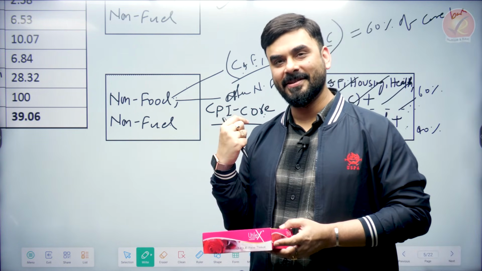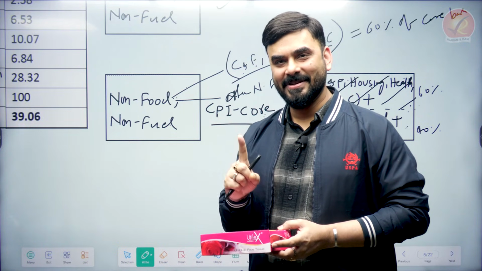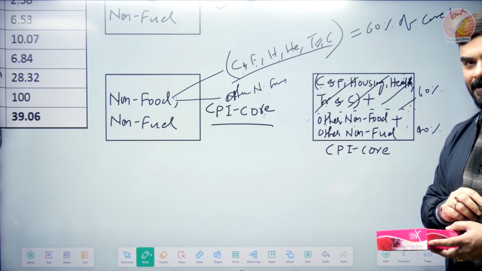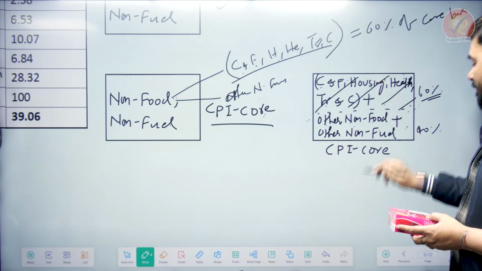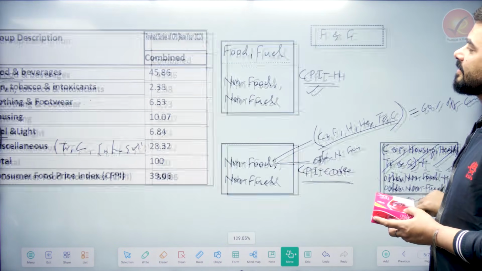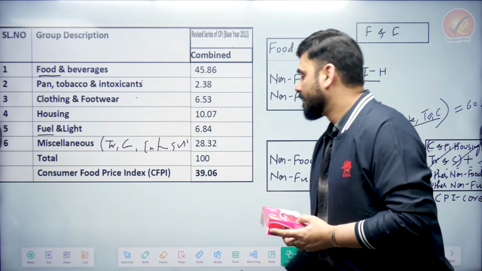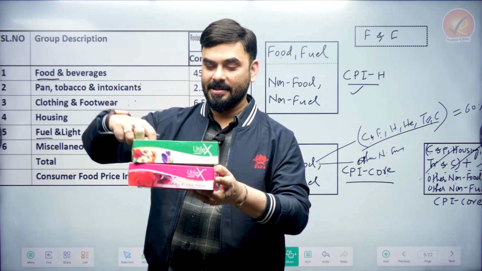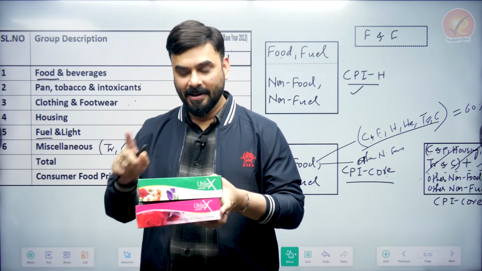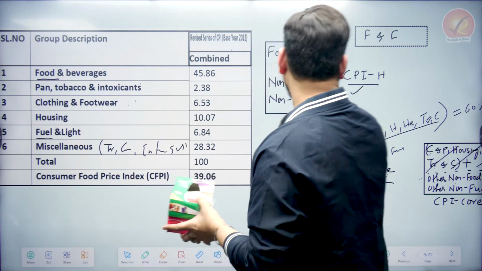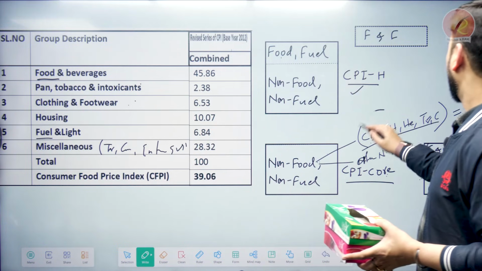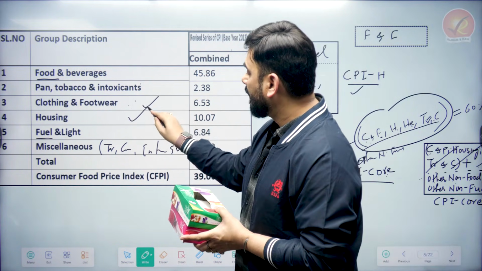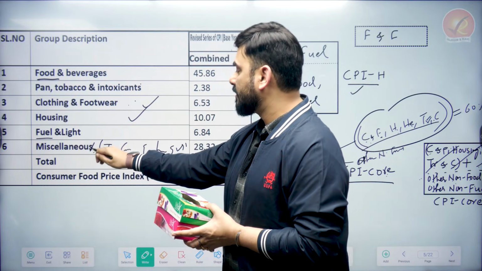But before that, we want to see the theory, right? So what did we see? We noticed that roughly 60% of this box is these items. And if you look at CPI, this whole CPI, remember this is CPI headline. In CPI headline, those items which are here: clothing and footwear, housing, here you will find health, transportation, communication.